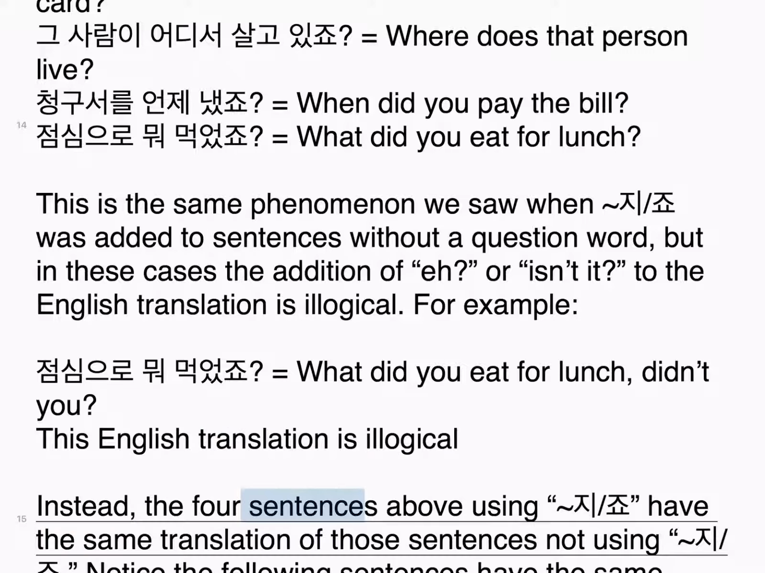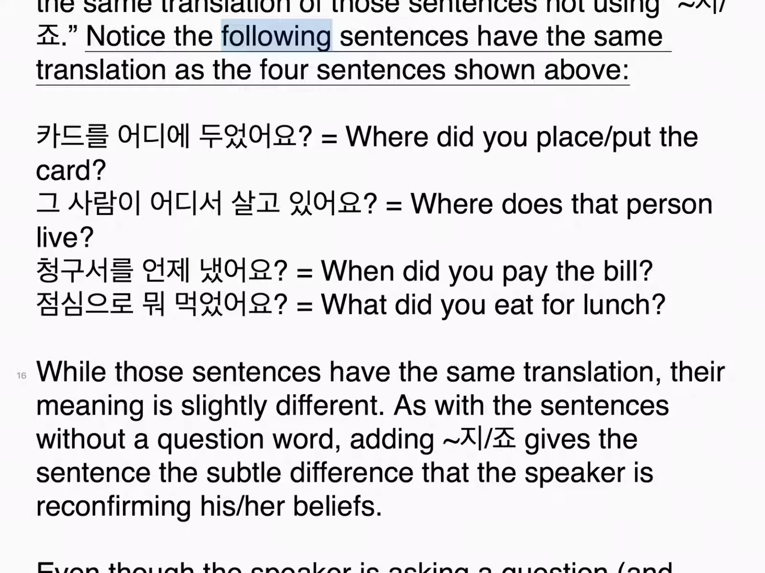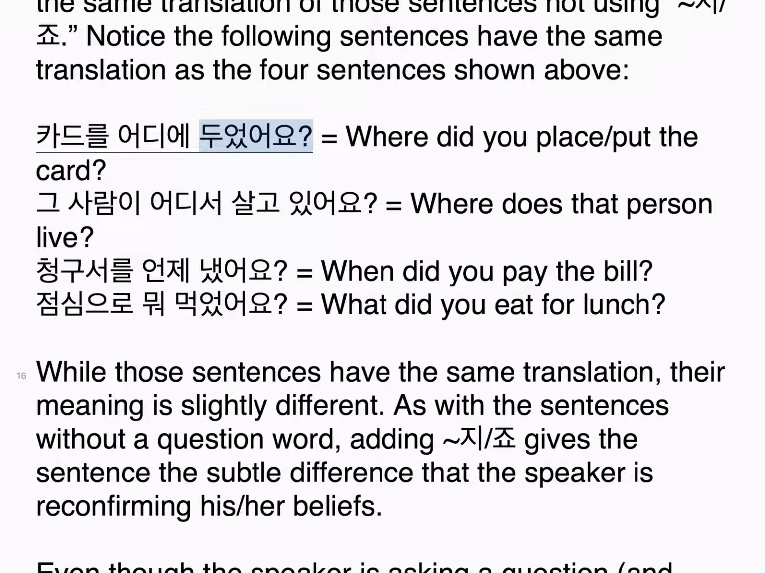Instead, the four sentences above using 지죠 have the same translation as those sentences not using 지죠. Notice the following sentences have the same translation as the four sentences shown above. 카드를 어디에 두었어요? Where did you put the card? 그 사람이 어디서 살고 있어요? Where does that person live? 청구서를 언제 냈어요? When did you pay the bill? 점심으로 뭐 먹었어요? What did you eat for lunch?